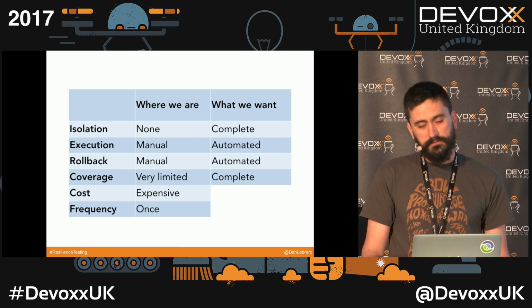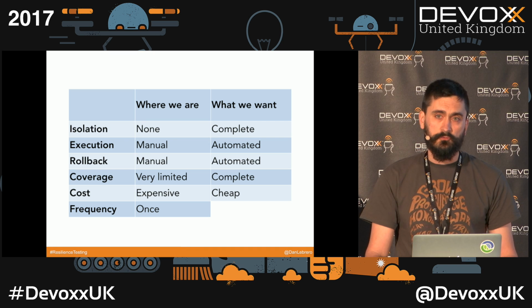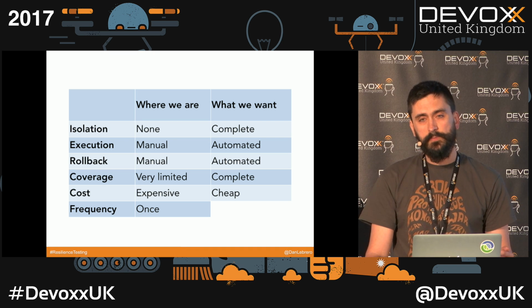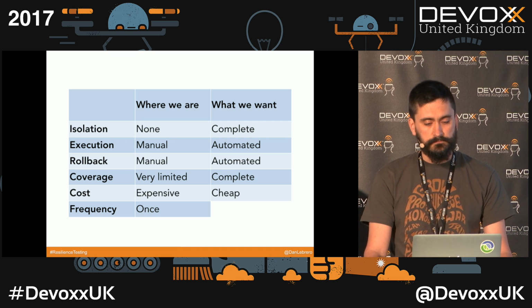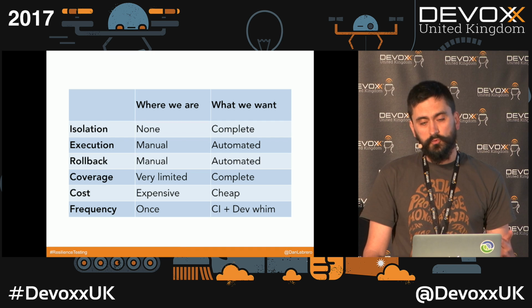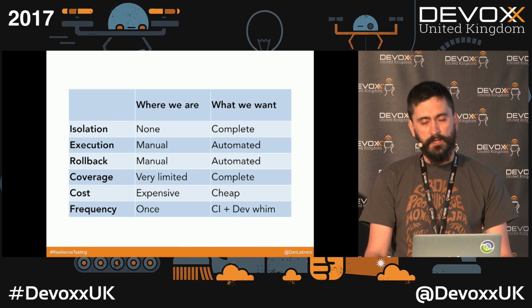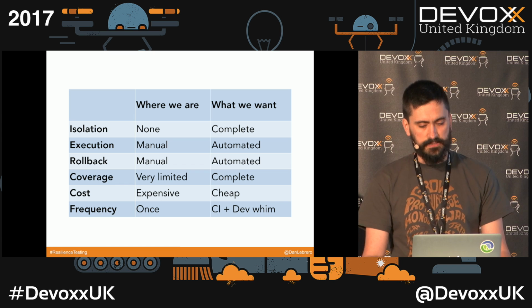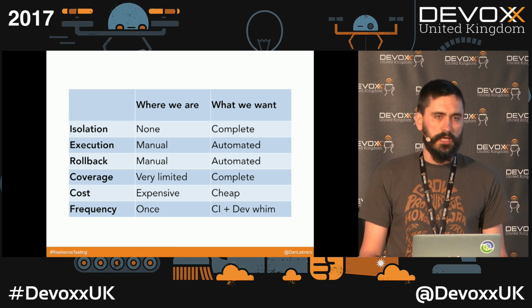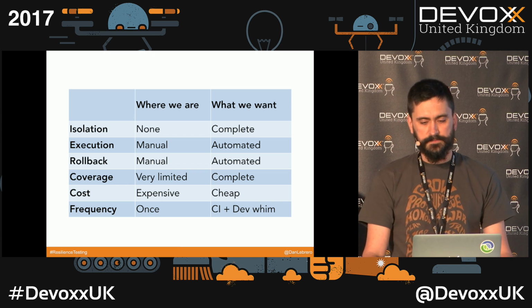Of course, we want the tests to be really cheap to write, and we also want them to be really cheap to run. And last, we want to be able to run all these tests in our continuous integration environment, or whenever a developer feels like it. So what tools can we use to get all of this?